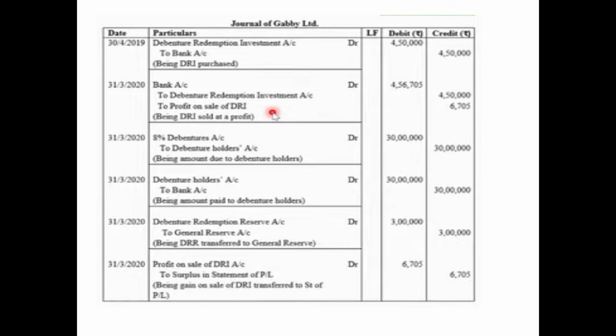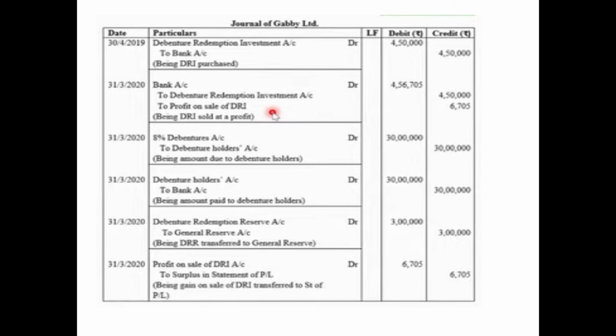So debenture redemption investment account debited 4,50,000 to bank account 4,50,000, that is 15% of the face value being DRI purchased. On the date of redemption, just before the redemption, these investments were sold off, and the entry for realizing this investment was on 31st March 2020. Bank account debited with the net amount realized, 4,56,705, that is after deducting the brokerage. To debenture redemption investment account with the amount of investment, that is 4,50,000. To profit on sale of DRI, that is 6,705. And any profit or any loss needs to be transferred in the year of its occurrence.